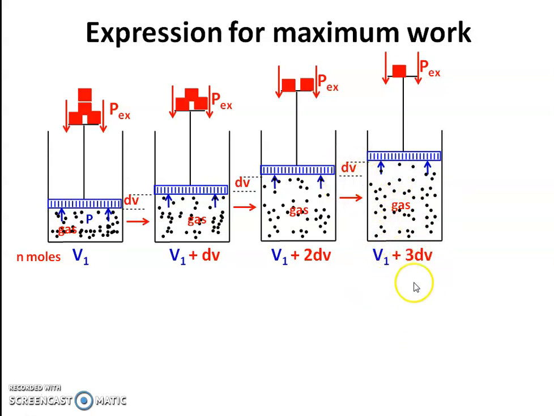Because of the pressure of the gas, or driving force, the gas expands, and the resulting volume will be V1 plus 3 dV. In this way, after n number of steps, the final volume is V2. So the initial volume is V1, and after n steps the final volume is V2.